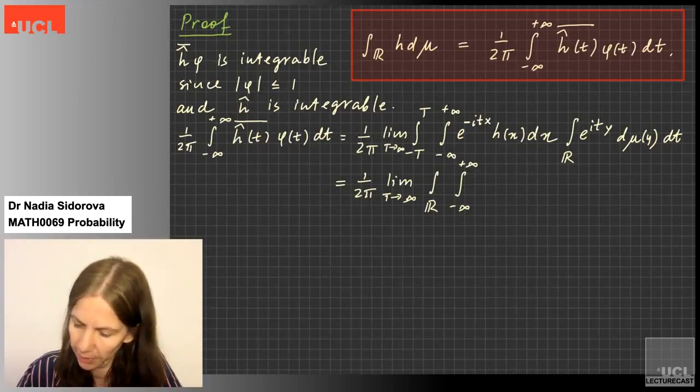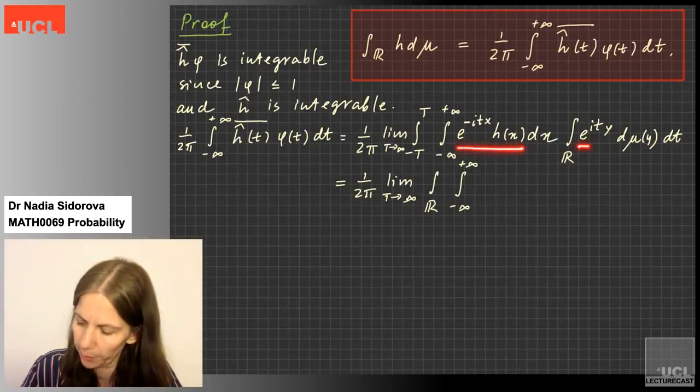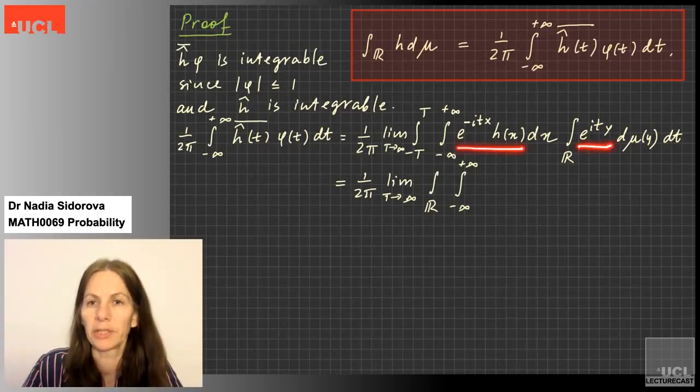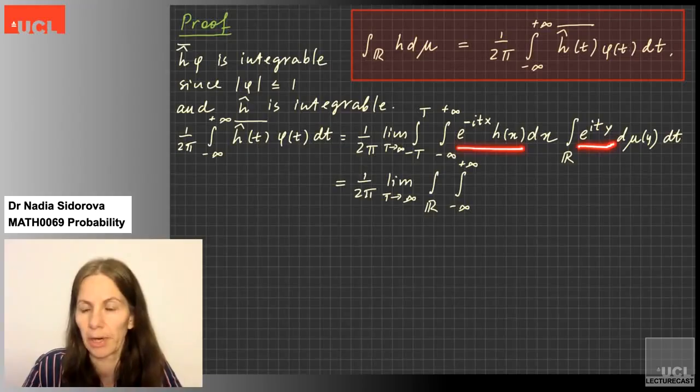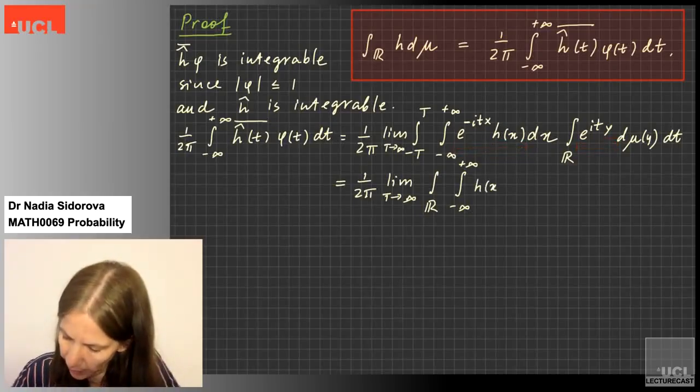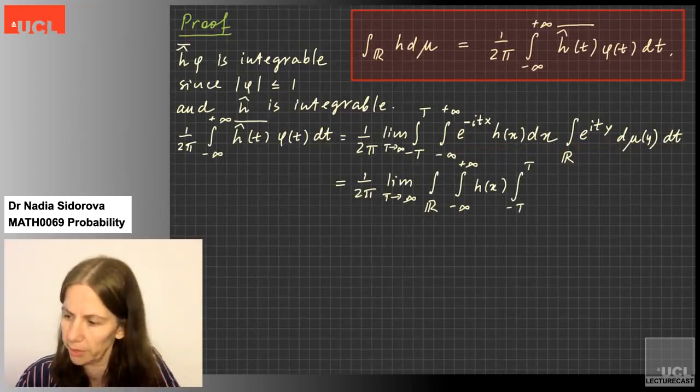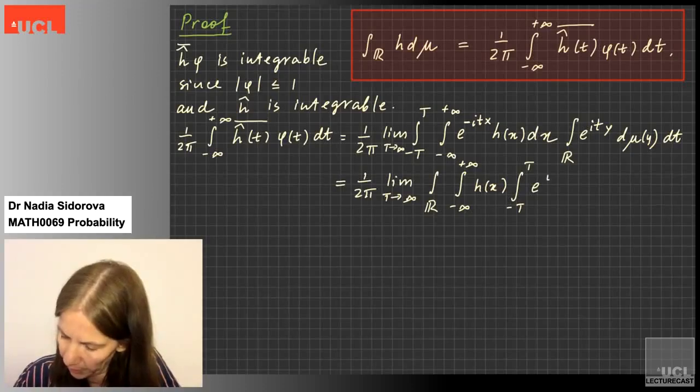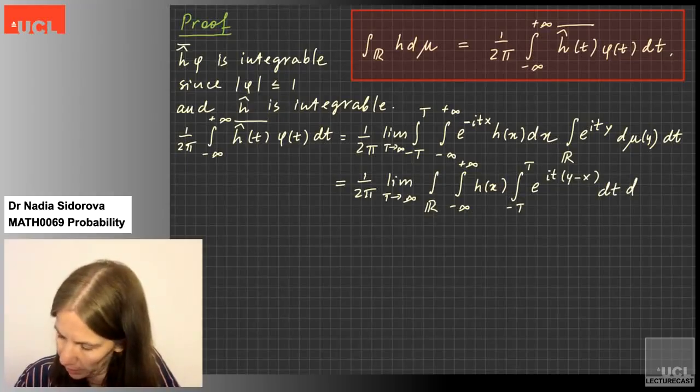I notice that the h part doesn't actually depend on t, so I can already write it in front of the integral which is going to be with respect to t. So I'm going to write h of x, and then the last integral, which is from minus T to T. And in that last integral, I will have e^(it(y minus x)) dt, and then dx, and then d mu of y.